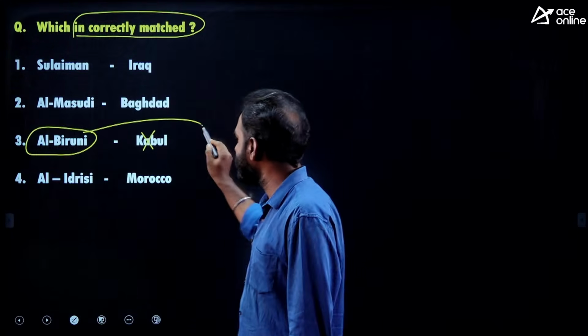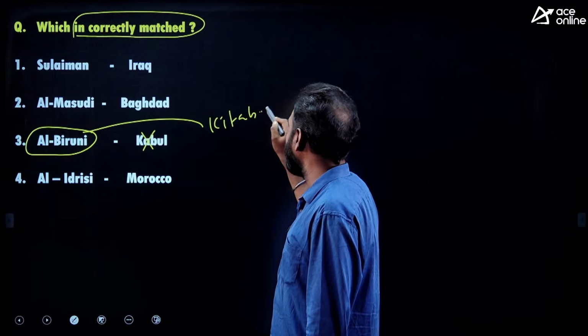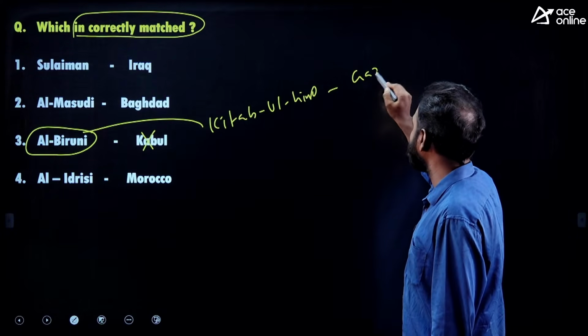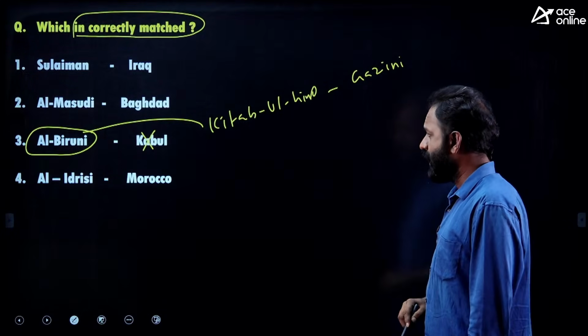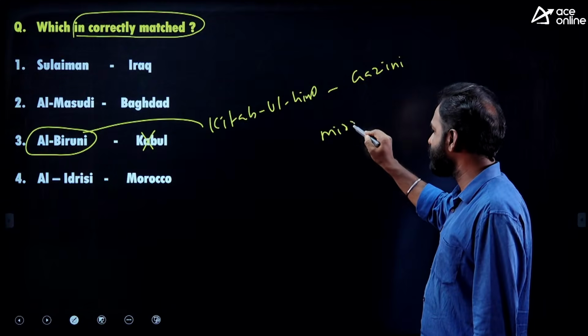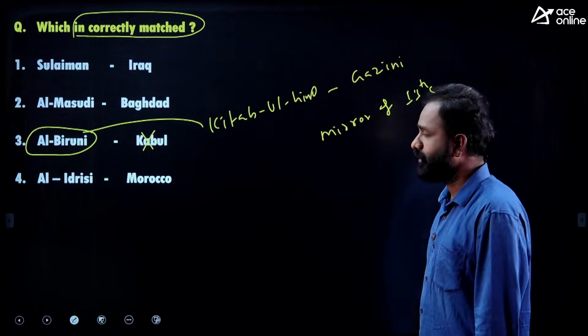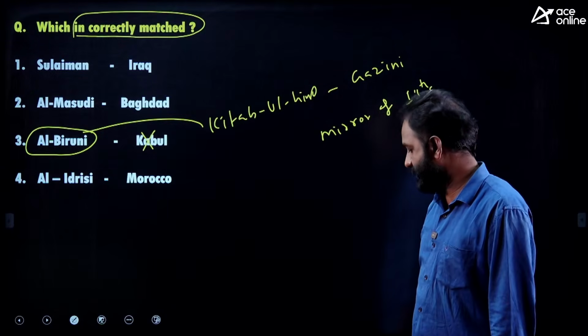Do you remember anything about Al-Biruni? He wrote a book called Kitab-ul-Hind. He is the one who came to India along with Mahmud of Ghazni. His book is also known as the Mirror of the 11th Century. Written by Al-Biruni. Is it clear?